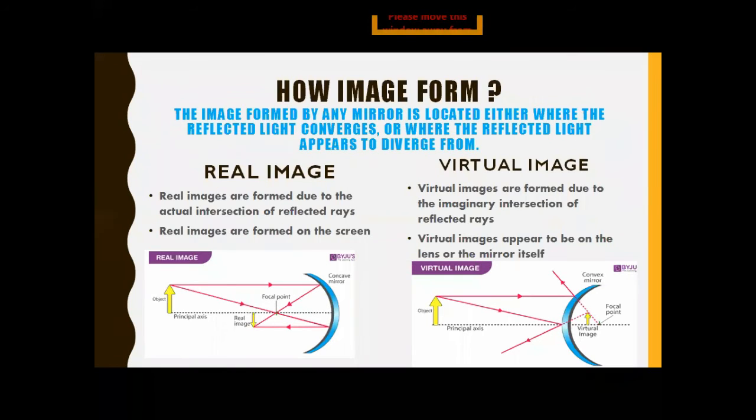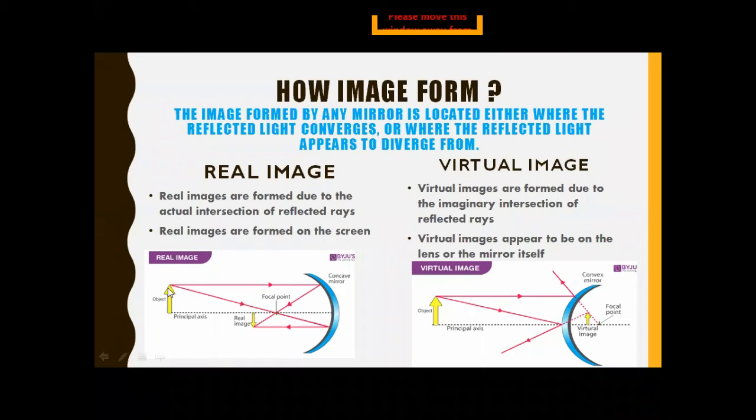An image formed by any mirror is located either where the reflected light converges or where the reflected light appears to diverge. There is a difference between real and virtual images. Images are something which is formed after the reflection, after the reflected rays meet. So what is a real image? A real image is always an inverted image. Do remember this about the real image.